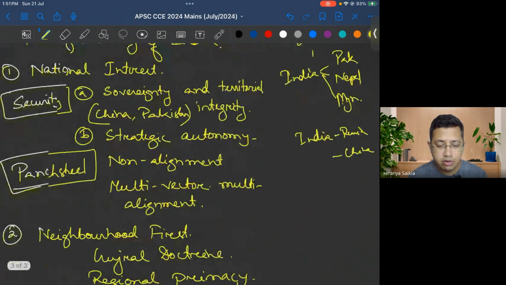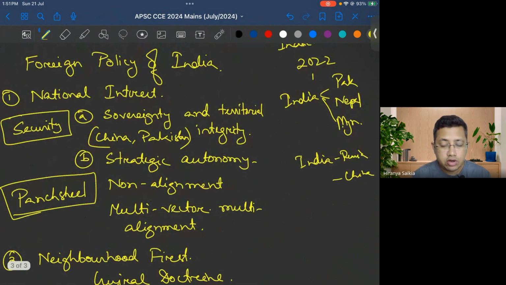When we say foreign policy, the most important first point is why do we have a foreign policy for India? It is to protect India's national interest. National interest is a broad, in a way vague term because it is not clearly defined, but through various scholarship we are able to deduce various elements of India's national interest. Starting with the idea of protecting India's sovereignty and territorial integrity.